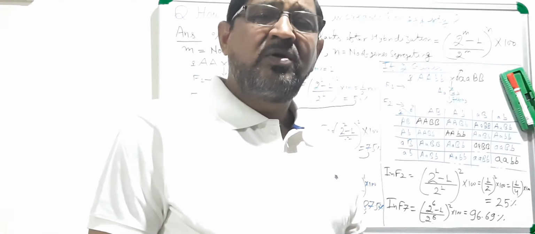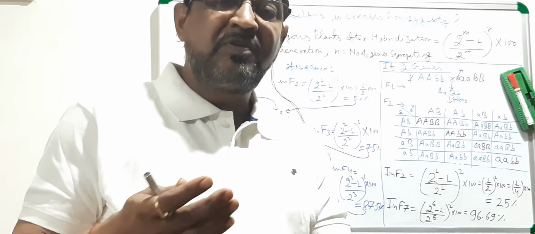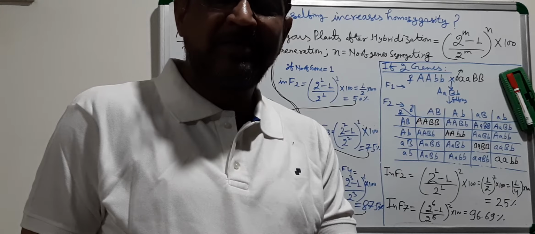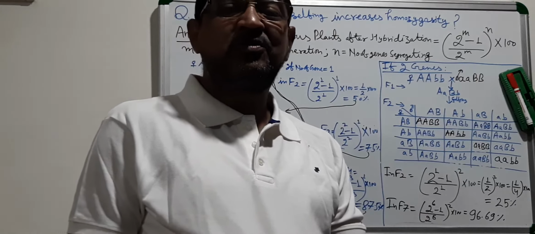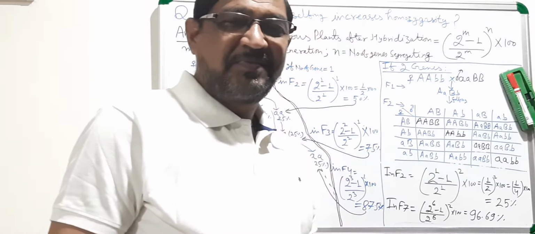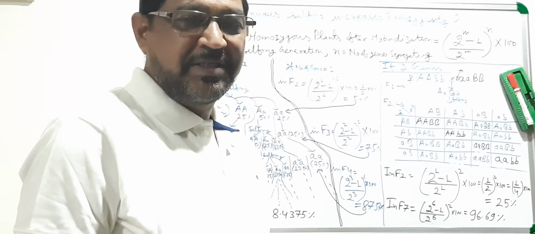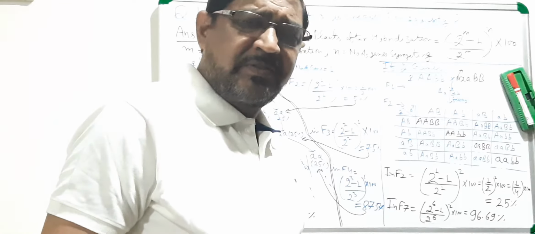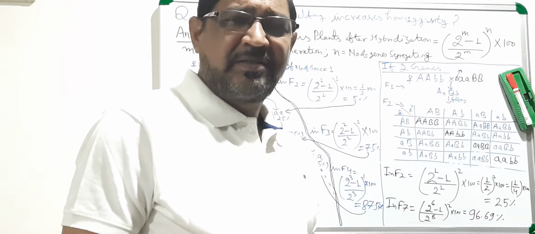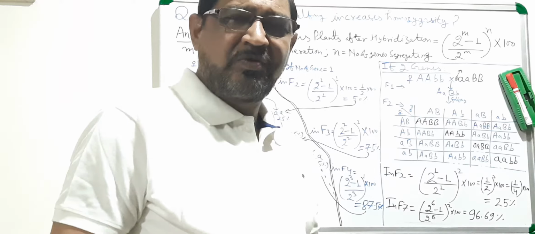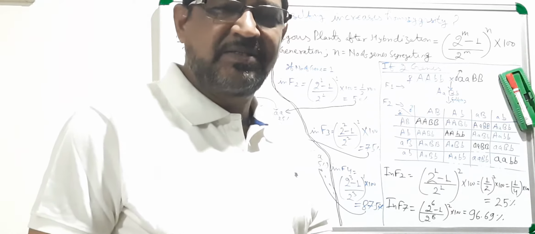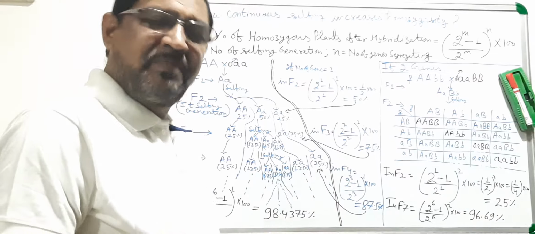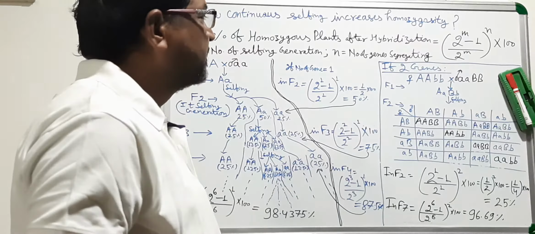If parents are differing for only one gene, they are isogenic lines. You can call it hybridization if two parents are dissimilar, maybe for a single gene.